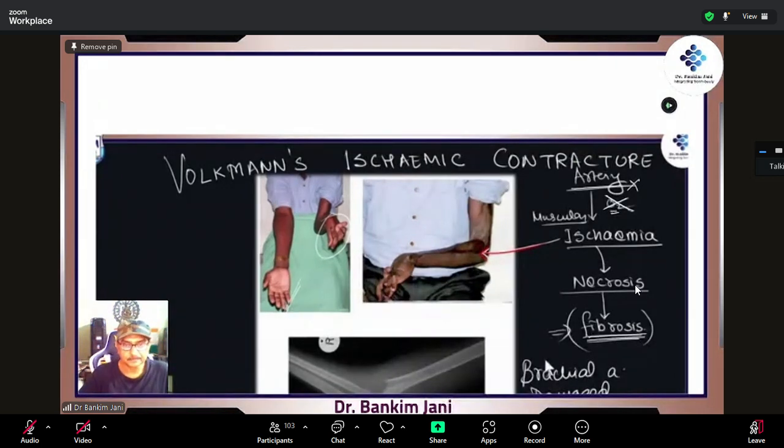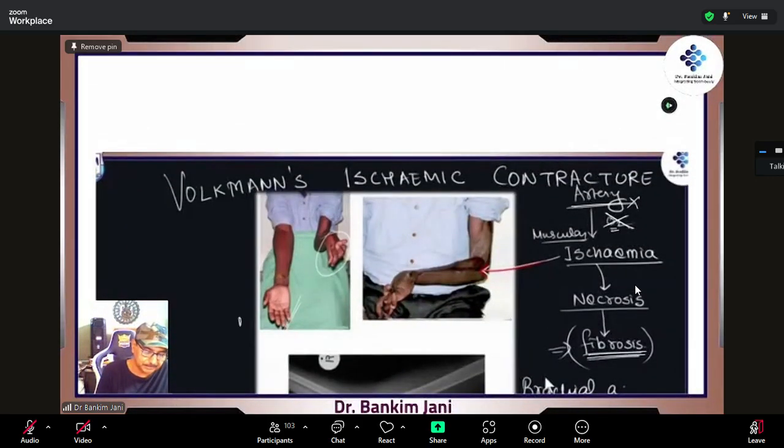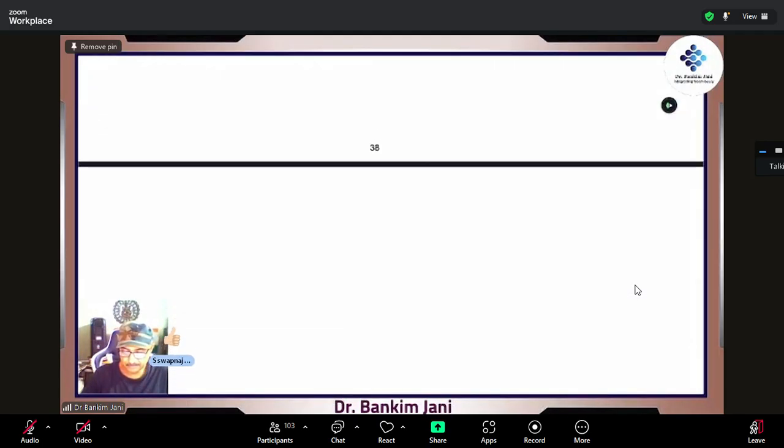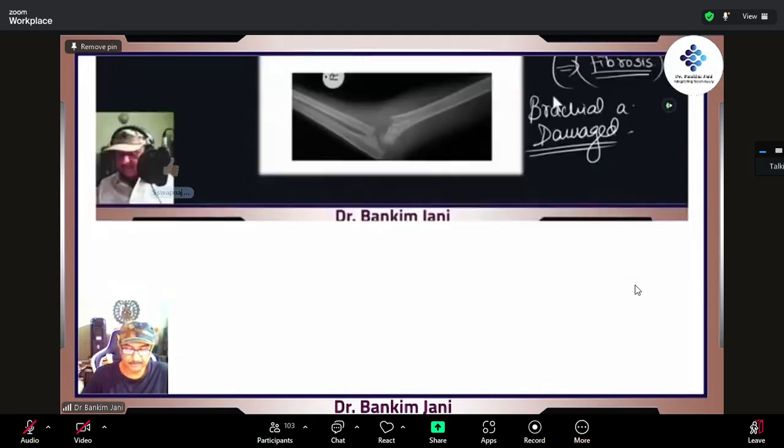Next stage, fibrosis. It is irreversible. So when the fibrosis occurs, that thing starts getting contracted. And in that state, you can see the difference between both the hands. This is normal. See this. It is what is called Volkmann's ischemic contracture. In this case, the brachial artery would be damaged. Right. Let's see this.